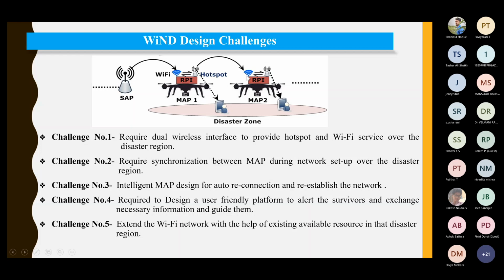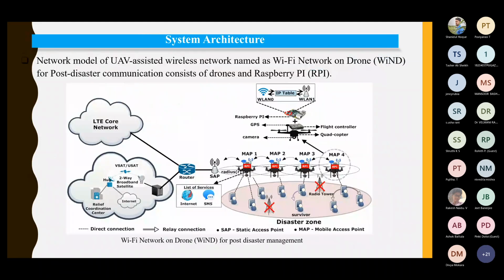So that's the challenge, right? That's a design challenge. How can we ensure that one UAV will be communicating two ways, one with the swarm drone and then another with the main backhaul or the backbone, right? So that was the challenge.